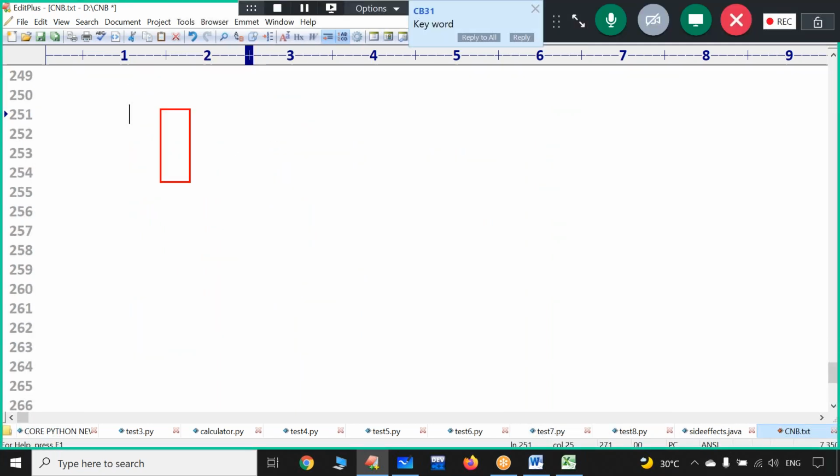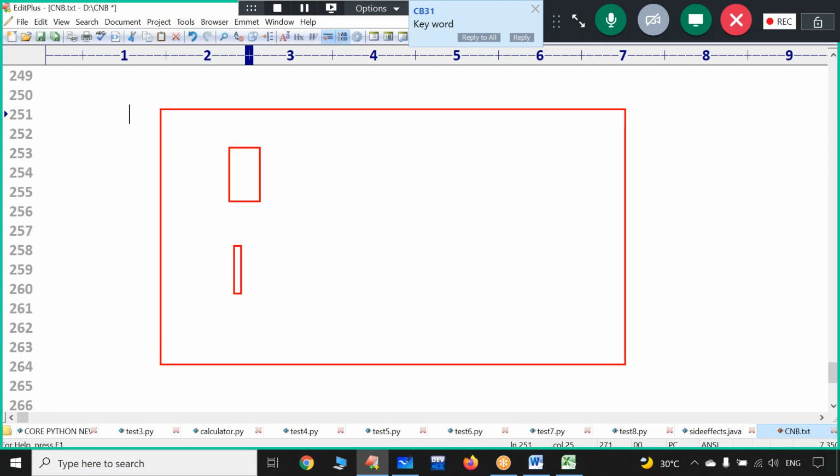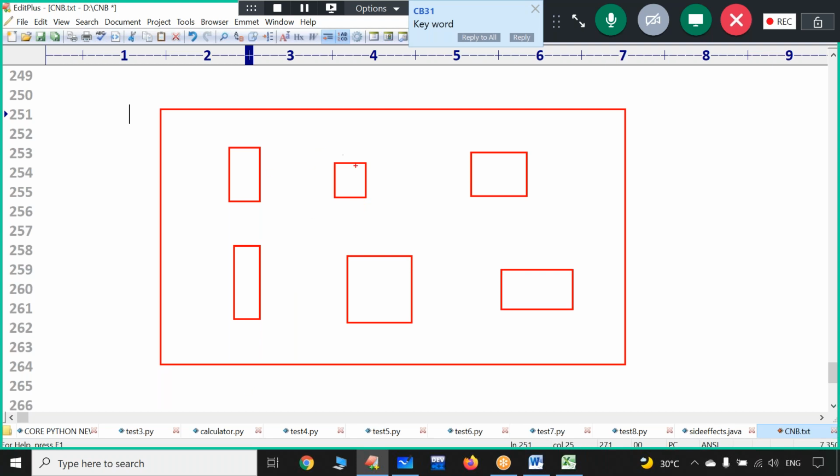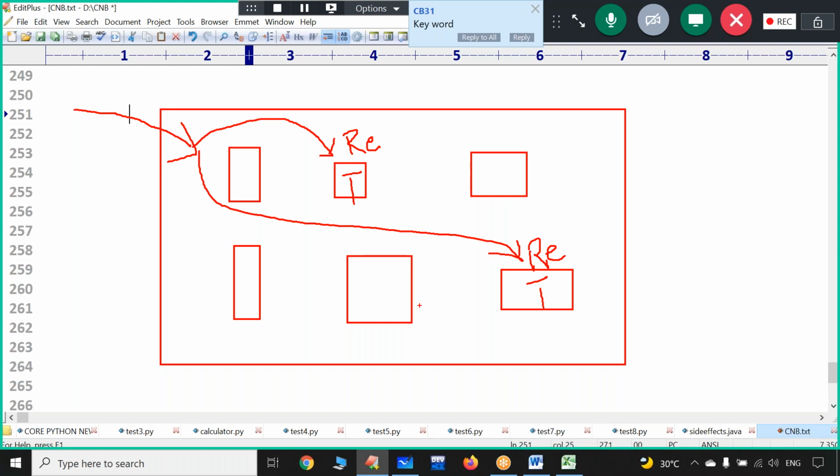Assume this is a hotel. Table 1, table 2, table 3, table 4, table 5, table 6. Now on this table and on this table, the hotel management put a board called reserved. Now I just entered into the hotel and I don't have any reservation. Can I go and occupy these two tables? Allowed or not allowed?